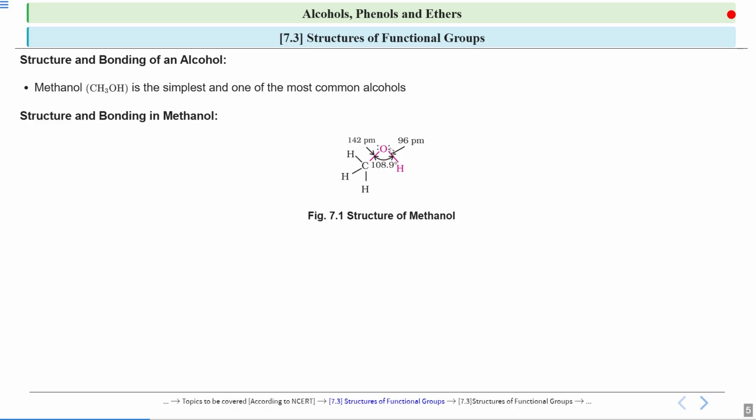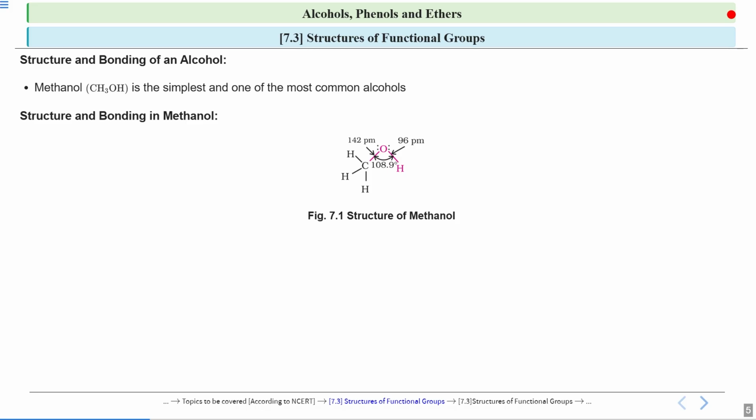Now if I ask you what is the hybridization of this oxygen, how will you tell me? So what is the formula for calculating the hybridization? For hybridization, we add the lone pairs and the bond pairs. Now if you see, oxygen has two bond pairs, one with carbon and one with hydrogen. And you can see oxygen has two bond pairs and two lone pairs. Because the total valence electrons on oxygen is 6, it has formed one bond with carbon and one with hydrogen, and it has two lone pairs.